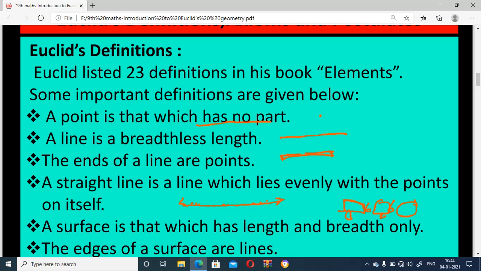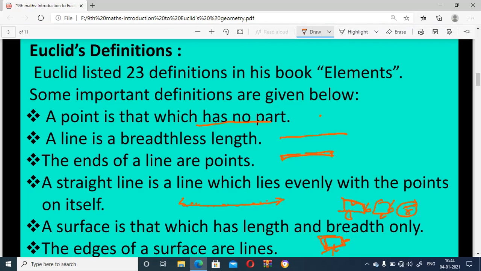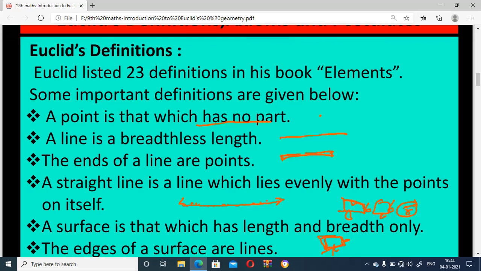The edges of a surface are lines. We take a rectangle with length and breadth. These are called edges. Edges are called lines.